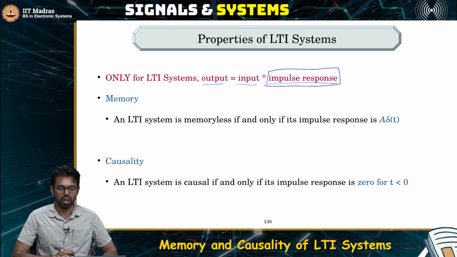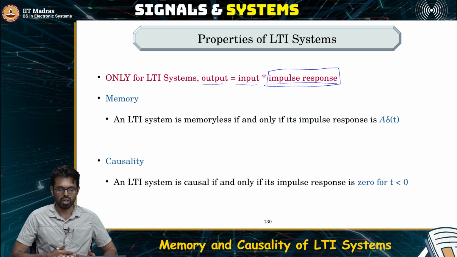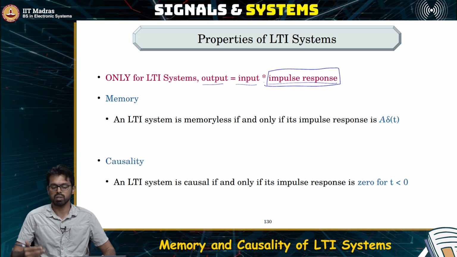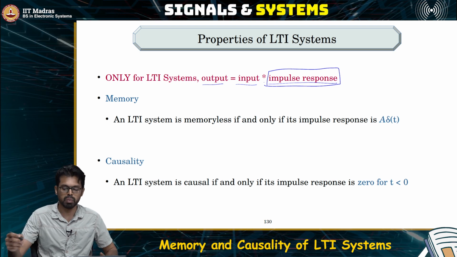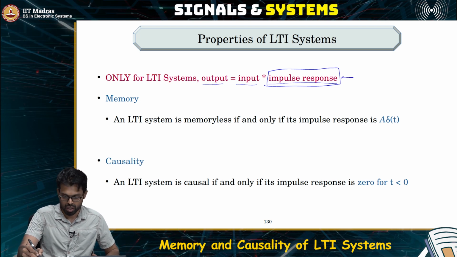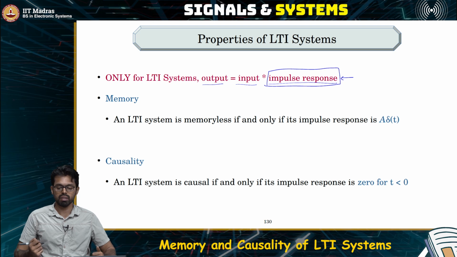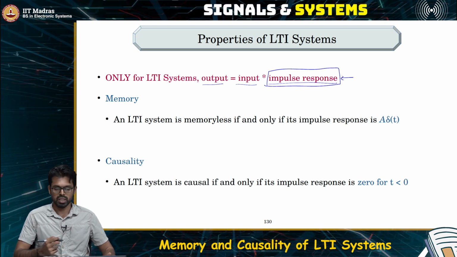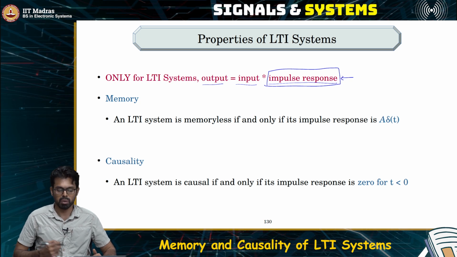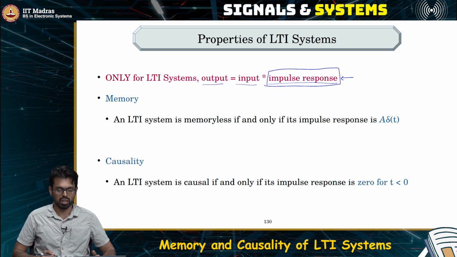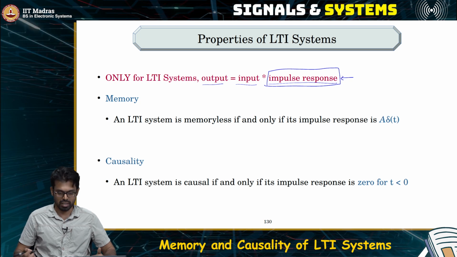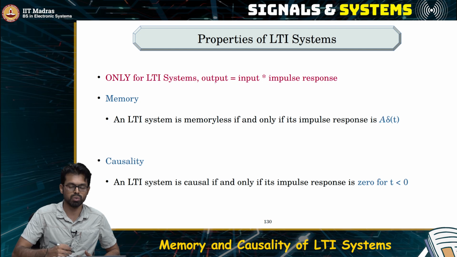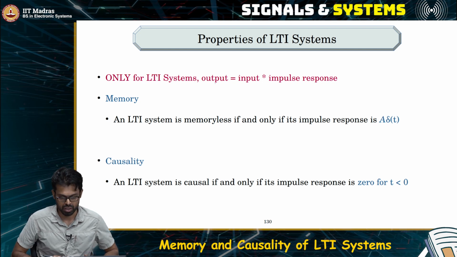Now, can we also tell the properties of the system? Can we comment about its memory, causality, invertibility, stability, etc. just by knowing the impulse response? Our earlier notion was that the impulse response tells us everything about the system, which means it should also tell us about its memory, causality, invertibility, and stability. Now we'll see if it actually does, and we'll understand all these things through the properties of convolution itself.